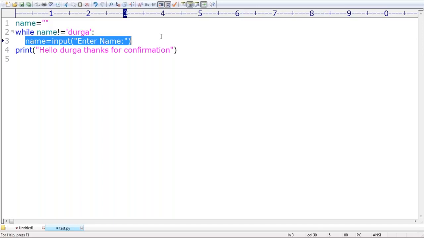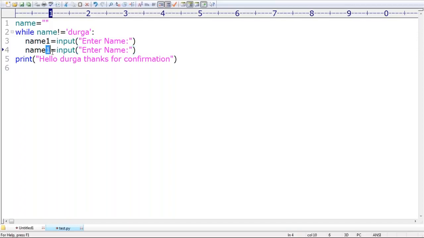Next, if you want to give two names, then the logic we require to change. Name one, and after that I will ask enter name two. Now I have two names. If the name is Durga and the password is Ravi, then only it will be stopped. As long as the name is wrong or the password is wrong, automatically it will keep on asking. Clear, right? Are you in a position to write the code for that?